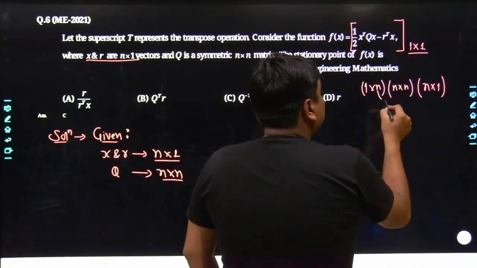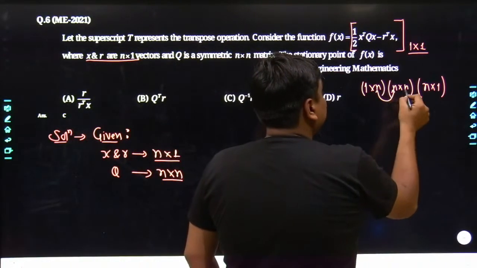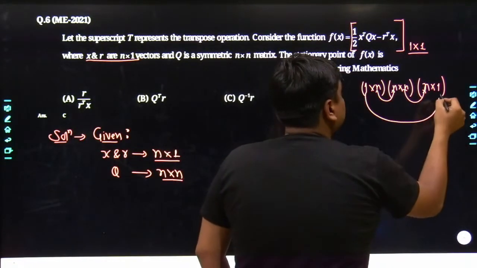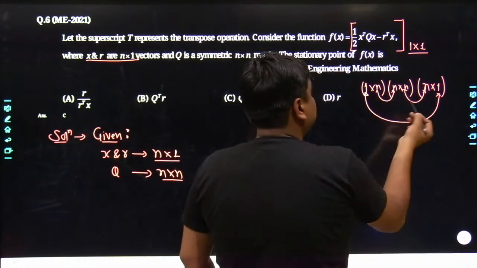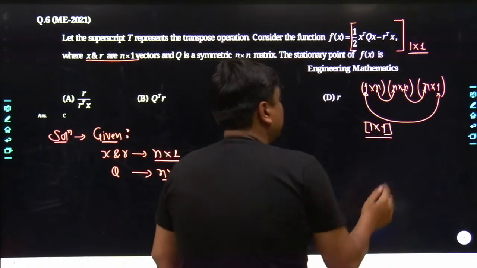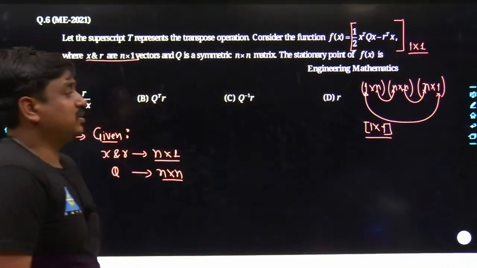Here the number of columns and the number of rows are matching, and at the end of the day the resultant matrix would be of order 1 cross 1, which is my basic requirement.